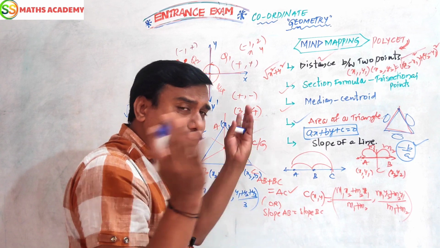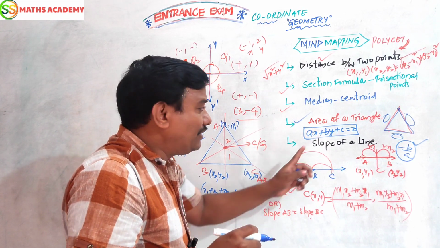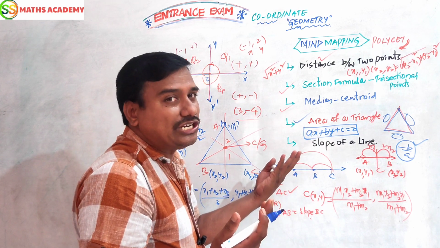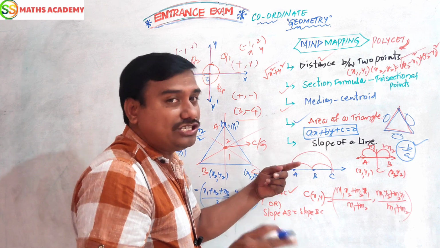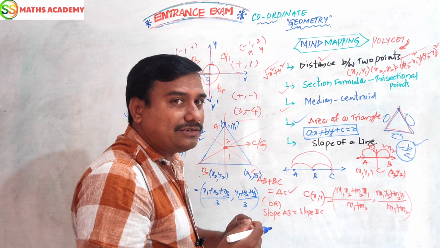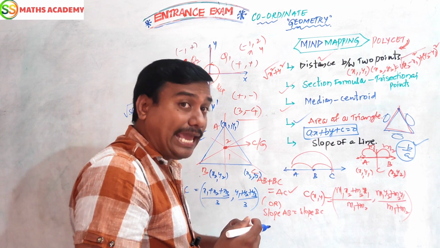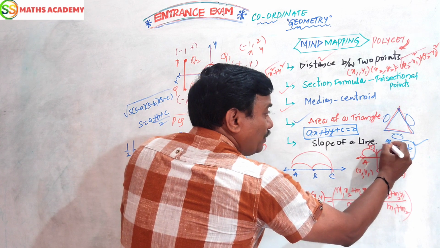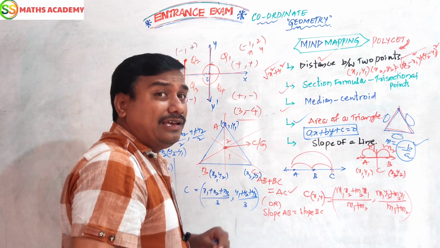We have to find whether it is a straight line or not. Simple: if the given point satisfies this equation, then it is called a solution of this equation. How do we find the slope using this line equation? The slope is denoted by m, and the intercept is denoted by c. So here the slope is m equals minus b by a.